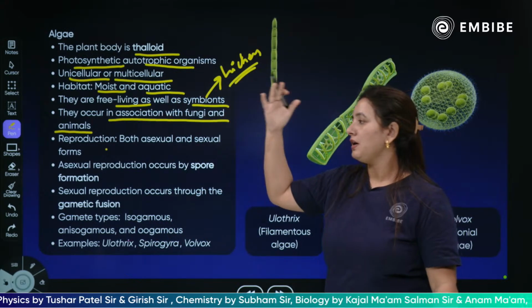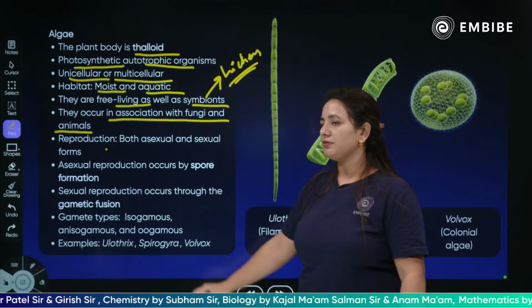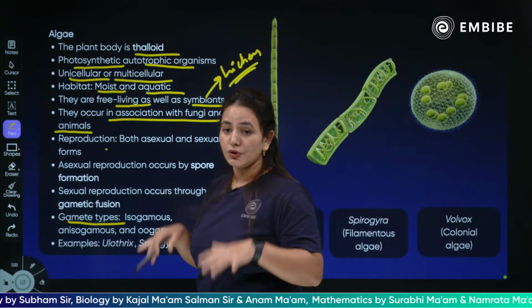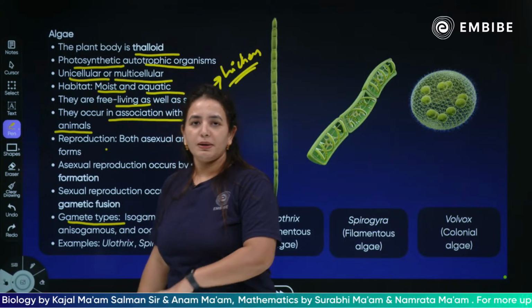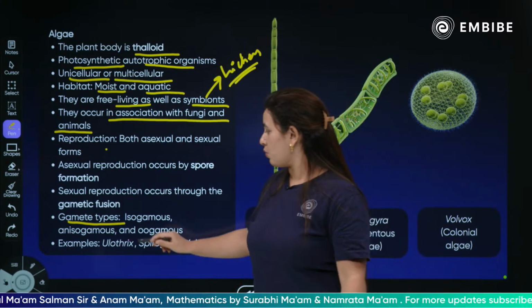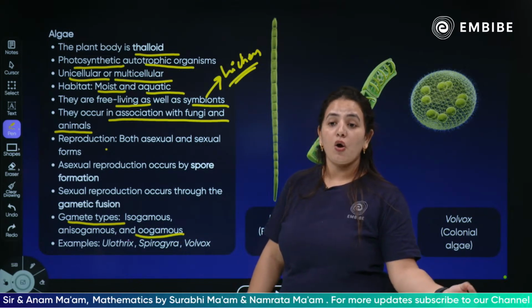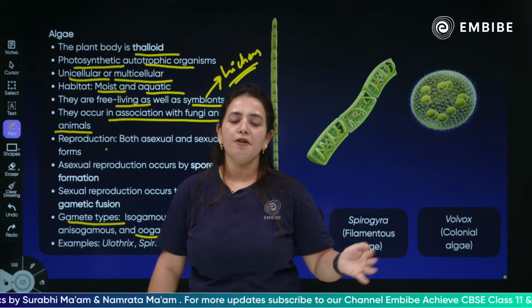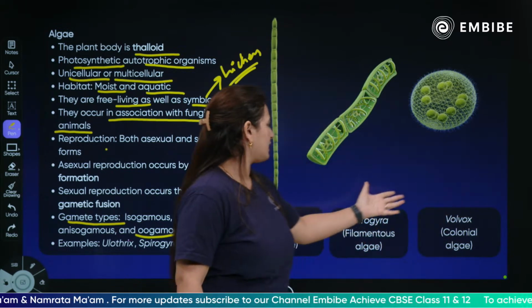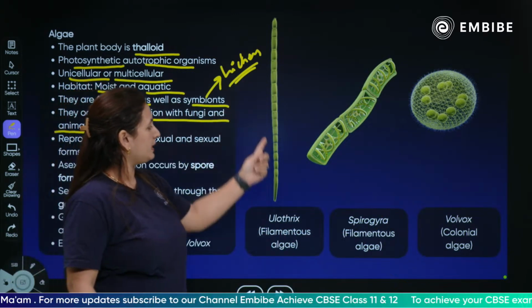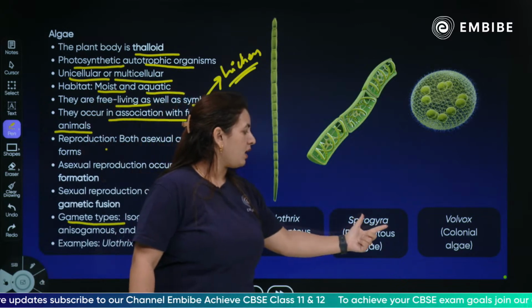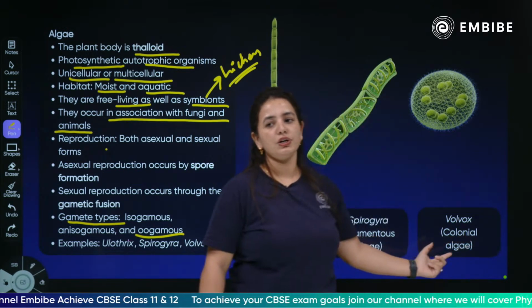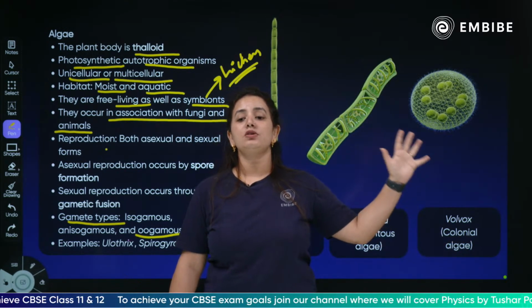Then the embryo and the whole forward structures. So children, what are the types of gamete fusion? Different types of gamete fusion exist, because we are going to discuss it today: isogametic, anisogametic and of course oogametic. I can also call it isogamous, anisogamous and oogamous. Famous examples of algae are Ulothrix, which is a filamentous alga, Spirogyra, which is also a filamentous alga, and Volvox, which is a colonial alga. So these are a few examples of algae.